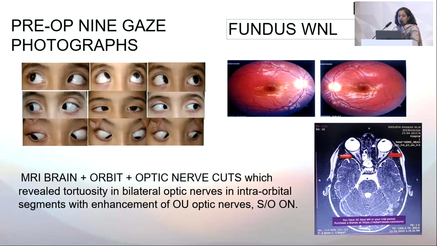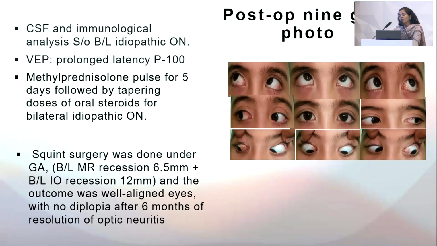MRI brain and orbit with optic nerve cuts revealed significant thickening of bilateral optic nerves with enhancement on contrast, which was suggestive of optic neuritis. The patient was referred to a pediatric neurologist, where CSF analysis and immunological workup were done and everything was negative, which led to the final diagnosis of bilateral idiopathic optic neuritis.